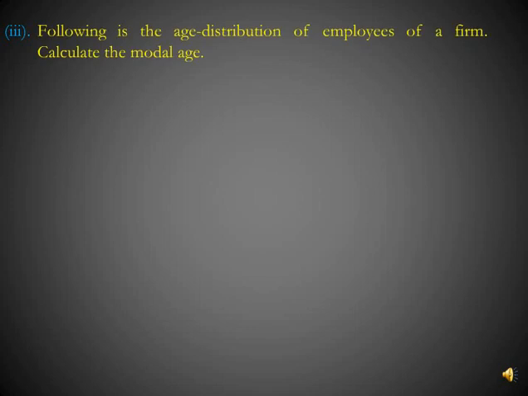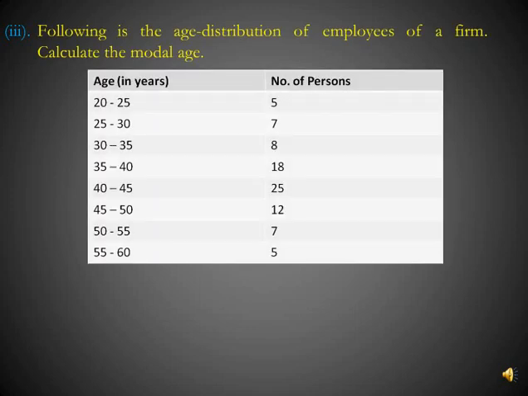Now our third question is, following is the age distribution of employees of a firm, and we have to calculate the modal age. Age is given in years in the form of class intervals, and number of persons are also given. Means 5 persons are in the age of 20 to 25, 7 persons are in the age of 25 to 30, 8 persons are in the age of 30 to 35, and so on. And we have to find the modal age.